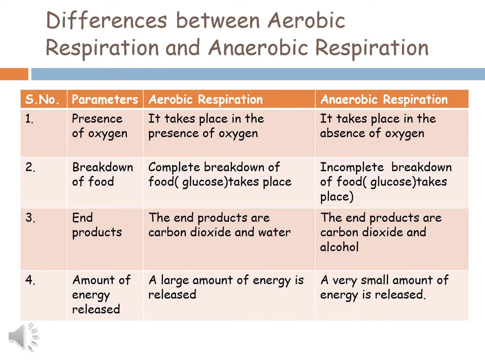Now let us discuss differences between aerobic respiration and anaerobic respiration. We can differentiate these respirations on the basis of some parameters. The first parameter is presence of oxygen. In aerobic respiration, oxygen is required, which means it takes place in the presence of oxygen, and anaerobic respiration takes place in the absence of oxygen. Then the next parameter is breakdown of food. In aerobic respiration, complete breakdown of food takes place, and in anaerobic respiration, incomplete breakdown of food takes place.